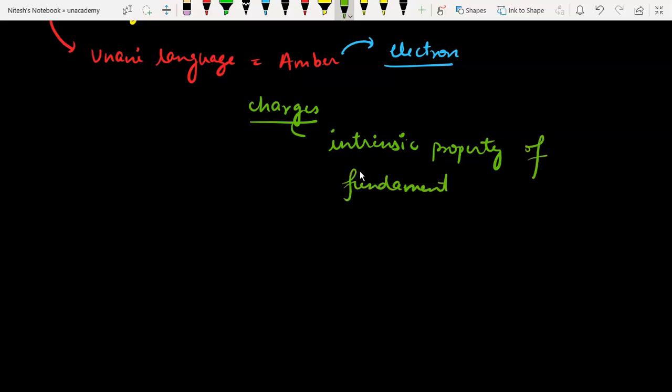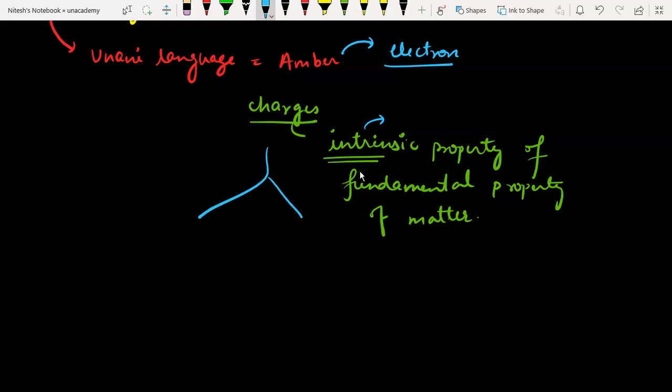Students, there are two kinds of properties of matter. One is intrinsic and the other is extrinsic. The charge is an intrinsic property. What is an intrinsic property? We can also call it a very fundamental kind of property, right? Now, on the basis of their polarity, we know there are two kinds of charges, positive and negative charges.